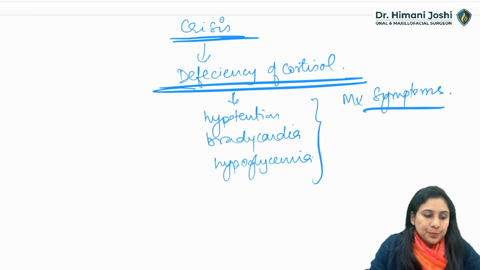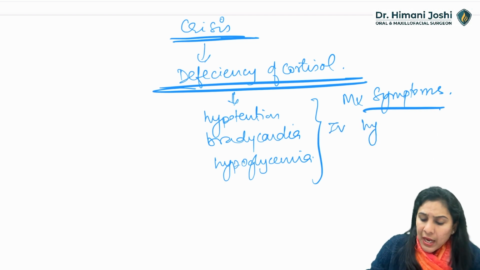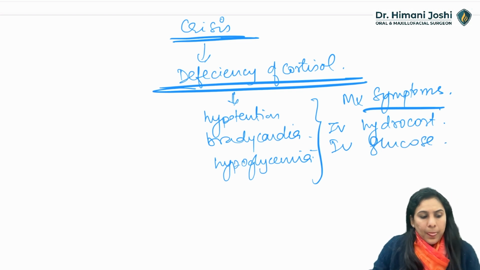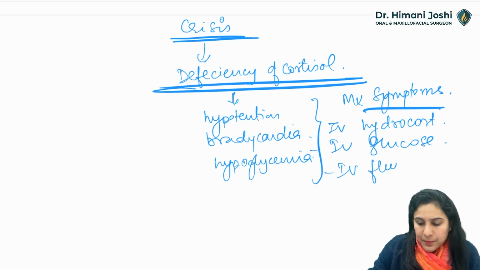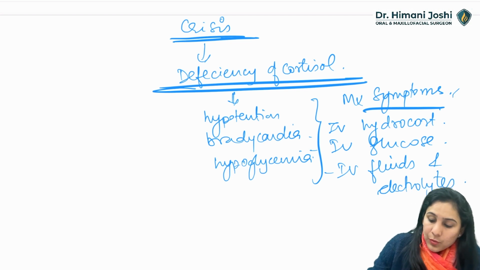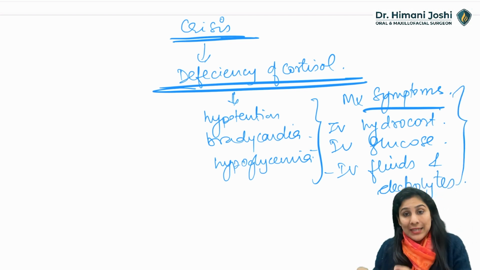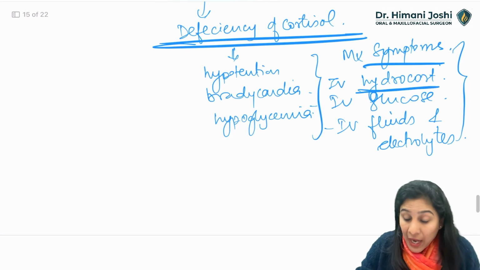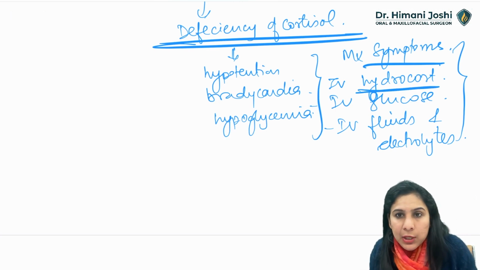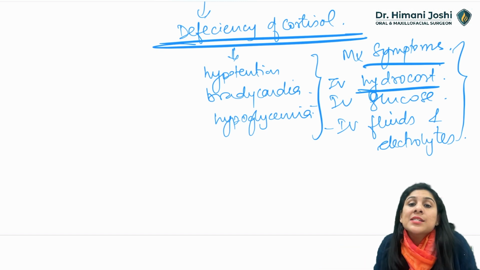We will give IV steroids, hydrocort, we will give IV glucose, okay, we will give IV fluids and electrolytes. Whatever is the problem, whatever is the crisis, first of all, you will give some IV quick-acting steroids, maybe an intermediate acting like hydrocortisone, and manage the situation.